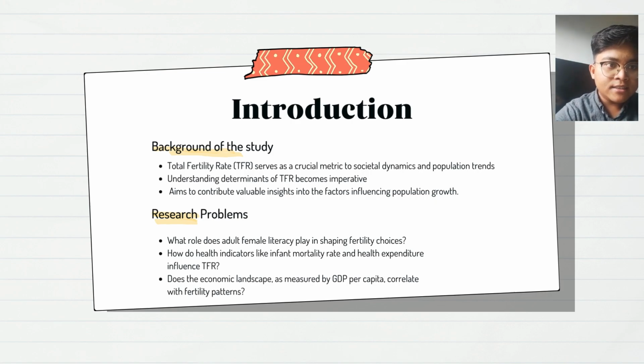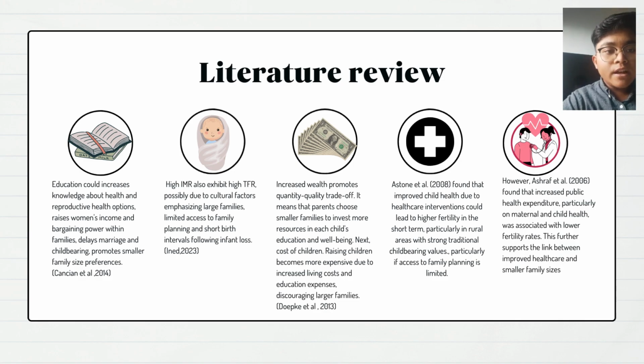This research addresses critical gaps in our understanding of the nuanced relationships between socio-economic, cultural, and health-related variables and TFR. Johnson et al. 2014 explores the mechanisms behind the link between education and fertility. They highlight how education could increase knowledge about health and reproductive health options, raise women's income and bargaining power within families, delay marriage and childbearing, and promote smaller family size preferences.